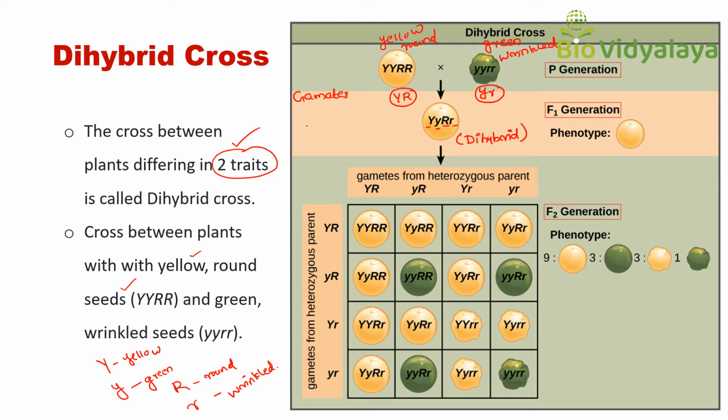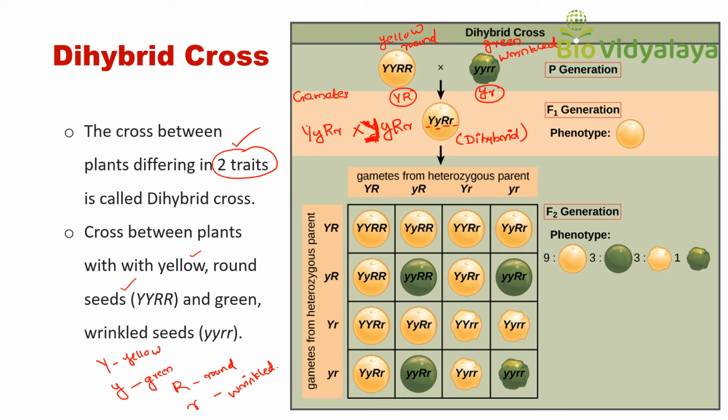After that, the F1 plants are self-fertilized. That means capital Y, small y, capital R, small r crossed with capital Y, small y, capital R, small r.